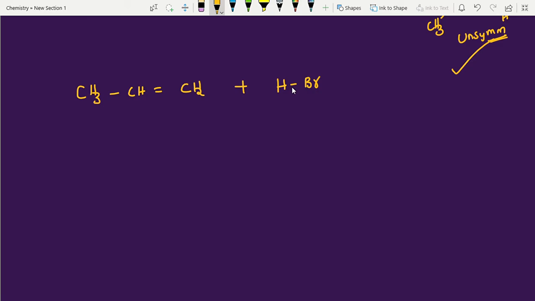What is the reason? I will give a detailed explanation. Here, CH3CH=CH2 plus HBr. The most important and easiest shortcut I am giving here: rich become richest.